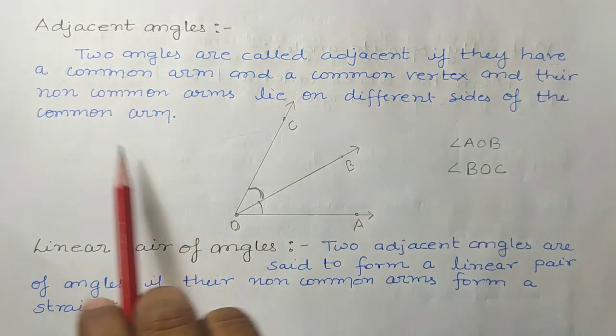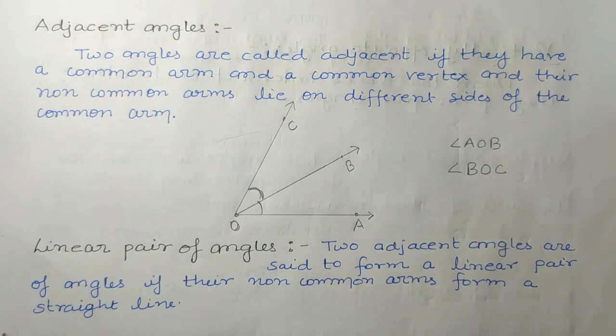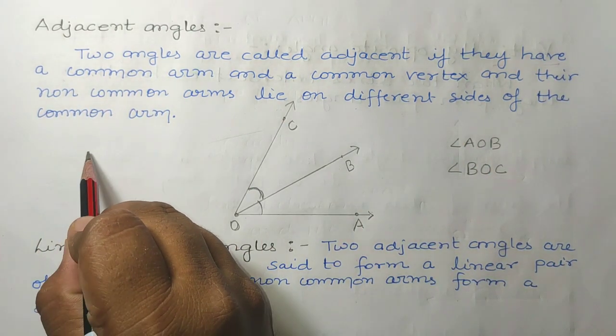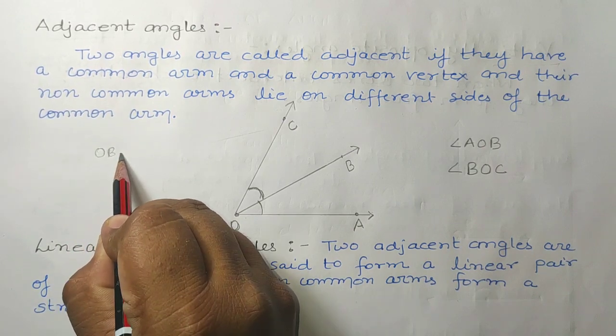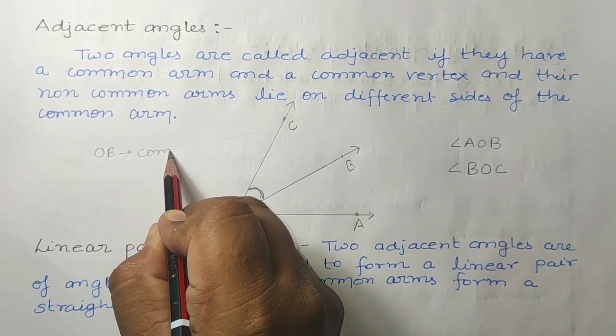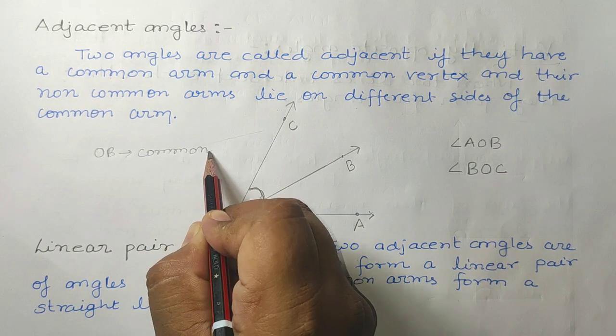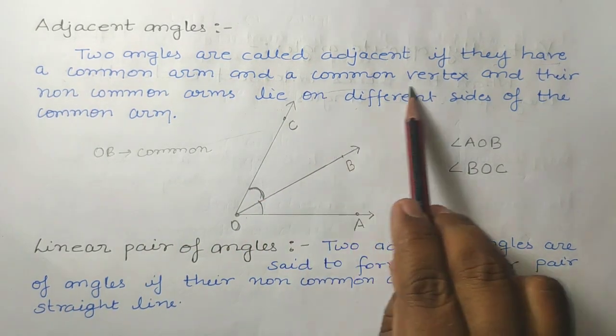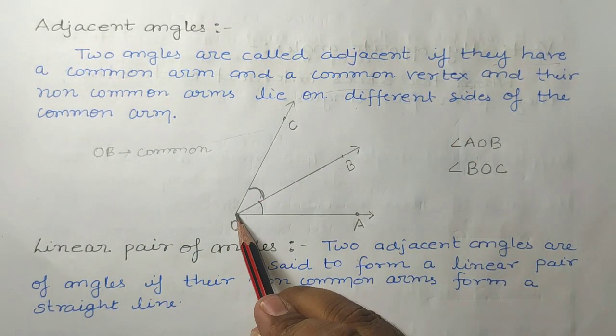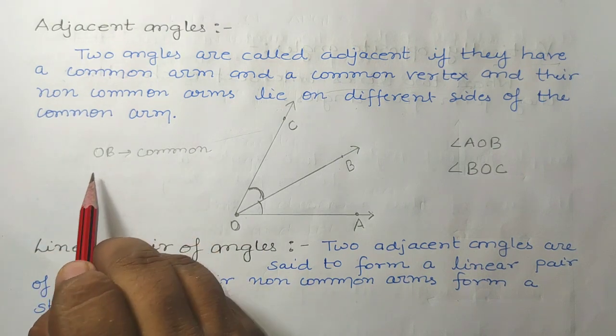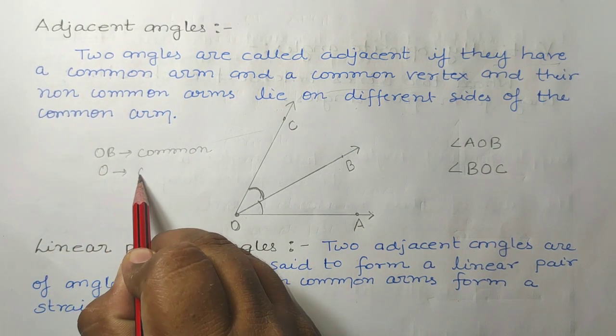They should have one common arm. So they are having OB arm as common. And a common vertex. The vertex is what? O. Okay, O vertex is common.